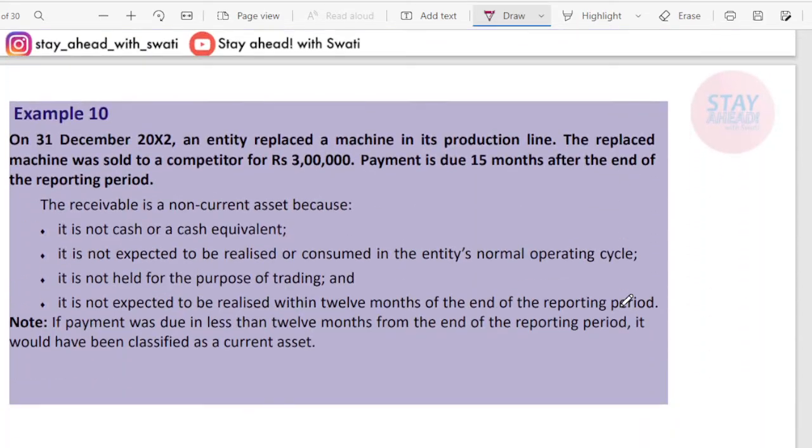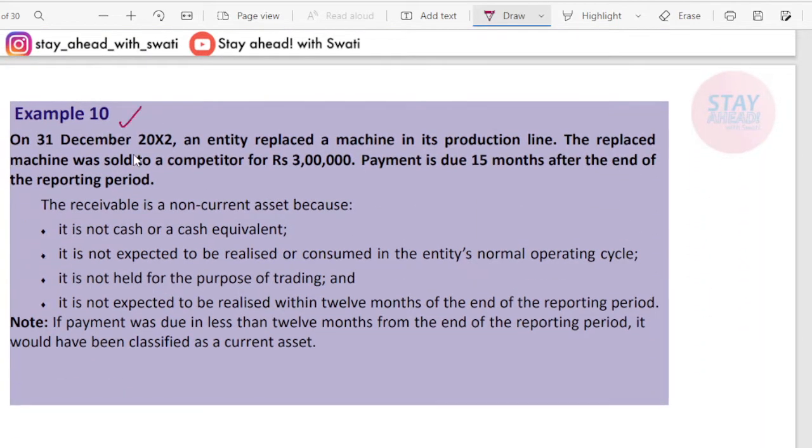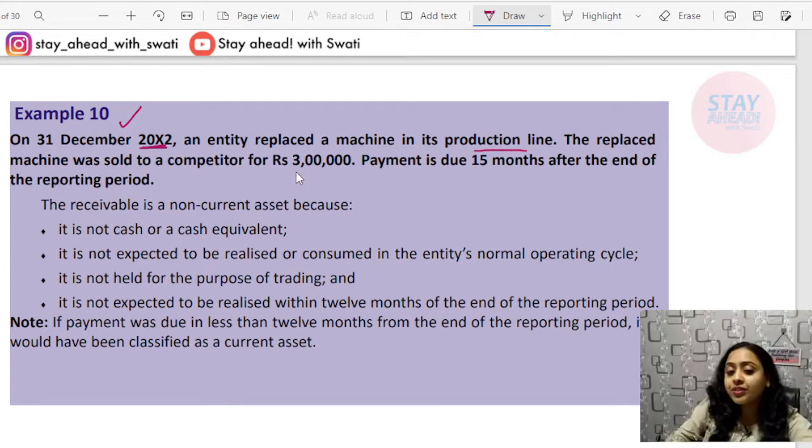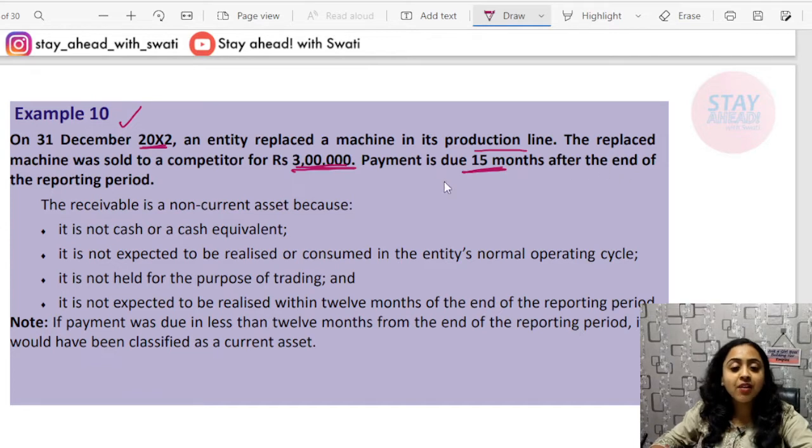Next, example number 10. On 31st December 2002, an entity replaced a machine in its production line. The replaced machine was sold to a competitor for 3 lakh rupees. It was sold for 3 lakh rupees. Payment is due in 15 months after the end of the reporting period. So it will be encashed in 15 months.